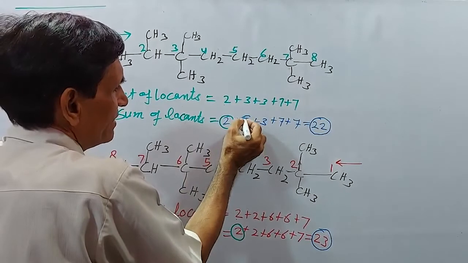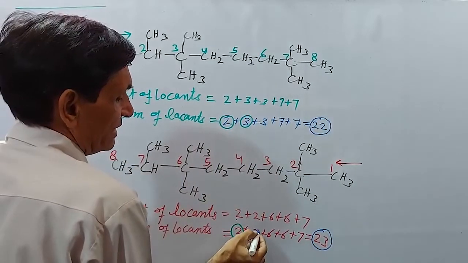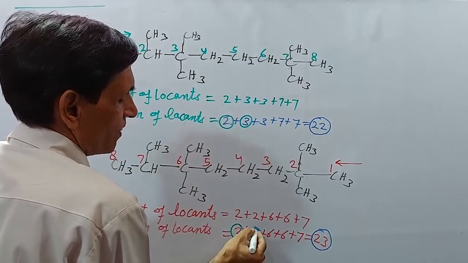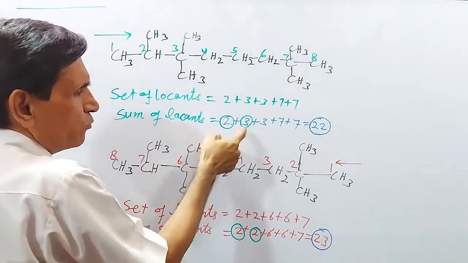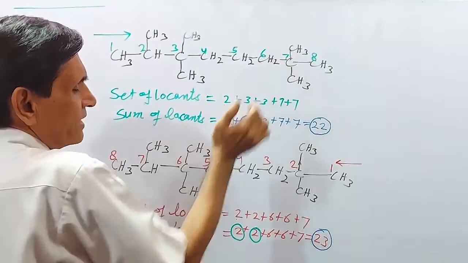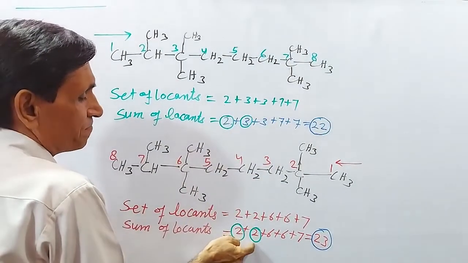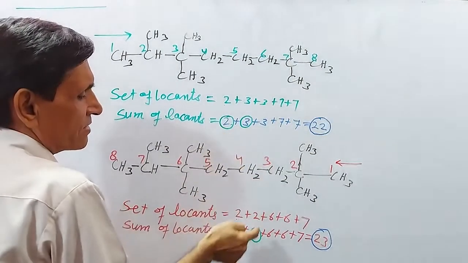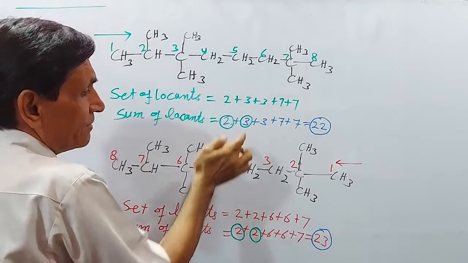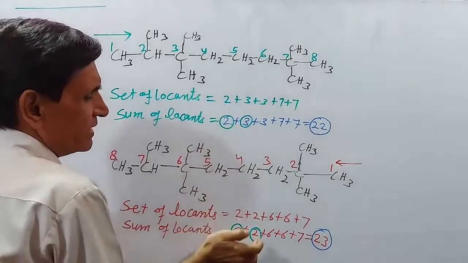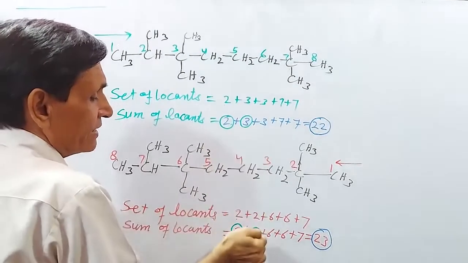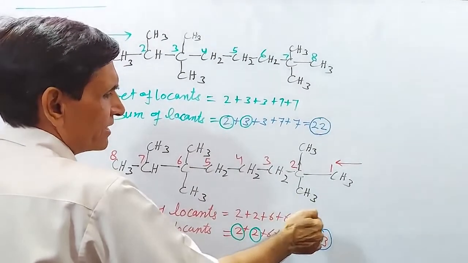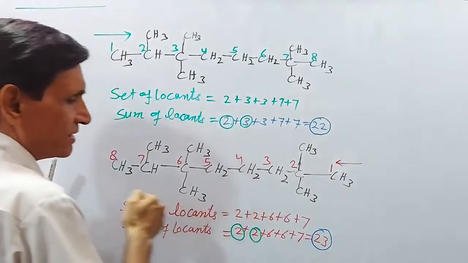Here it is 3, here it is 2. The first difference starts from the second position number. At the first point of difference, 2 is smaller than 3. This is why according to the first point of difference, this direction is correct.